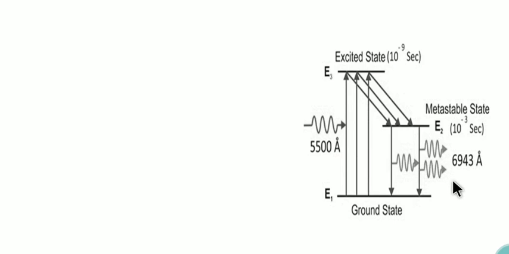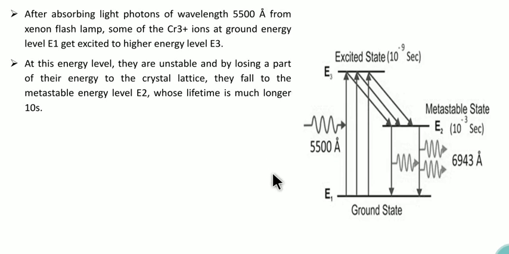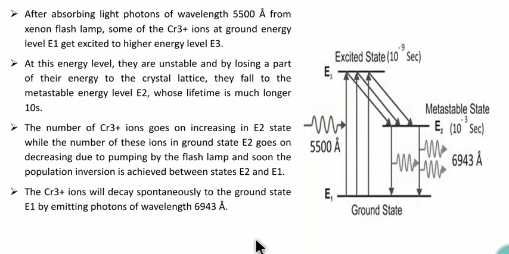After achieving population inversion, there are two mirrors in the cavity, one fully reflecting and another partially reflecting. After the laser light reaches maximum intensity, only then does the laser output come out. This is the process. The emitted wavelength is 6943 angstroms. This is one of the solid state lasers, and it is used for different applications.